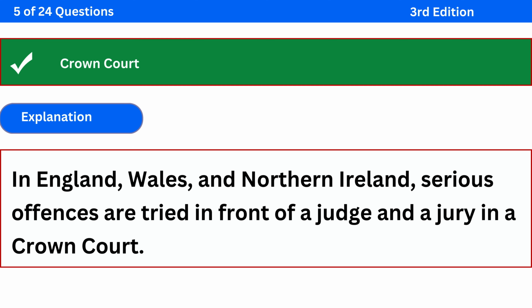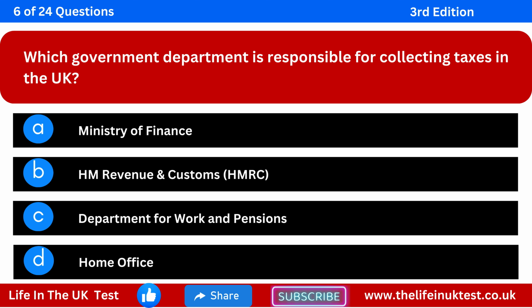The correct answer is Crown Court. Explanation: in England, Wales, and Northern Ireland, serious offences are tried in front of a judge and a jury in a Crown Court.